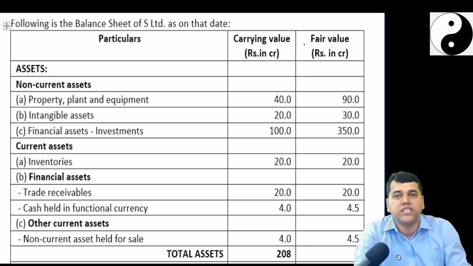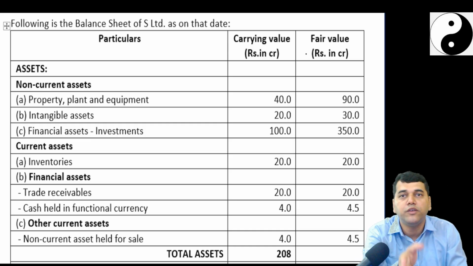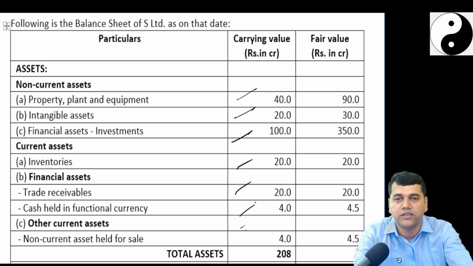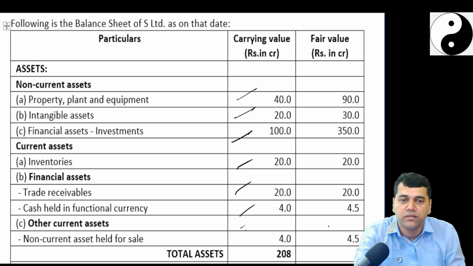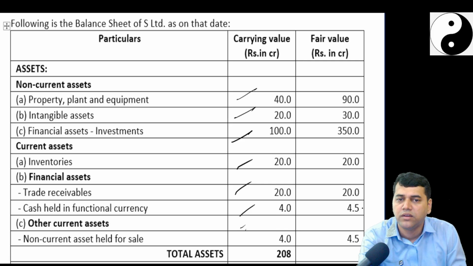They gave you the balance sheet, carrying value and the fair value. By looking at this, we assume that this must be the carrying value and the fair value on the same day. But we don't know. Let us see. They have given me PPE, intangible assets, financial investments, so many other things. Cash held in functional currency. One minute, can you check what is the amount available there? Have I made it 4? 4, right?